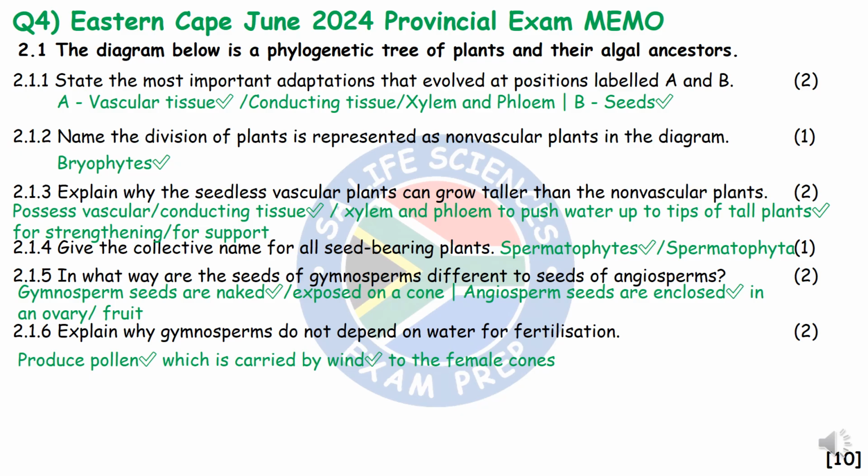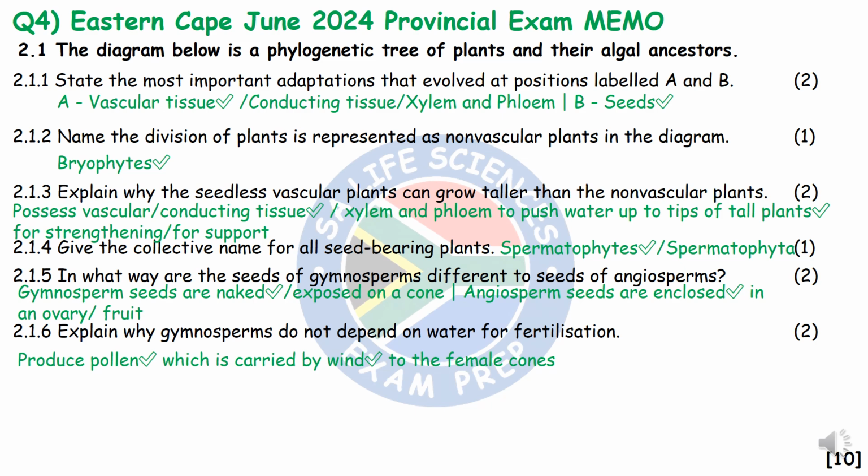Question 2.1.2 says, name the division of plants that is represented as non-vascular plants in the diagram. Those would be the bryophytes. We only see vascular tissue evolving from pteridophytes onwards. Bryophytes are very primitive plants and do not have xylem and phloem.